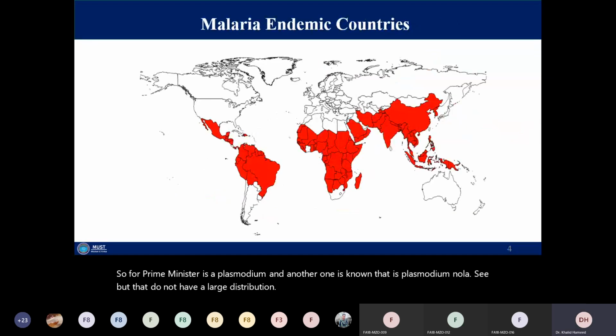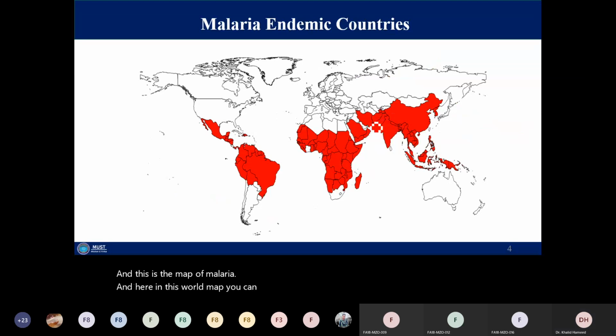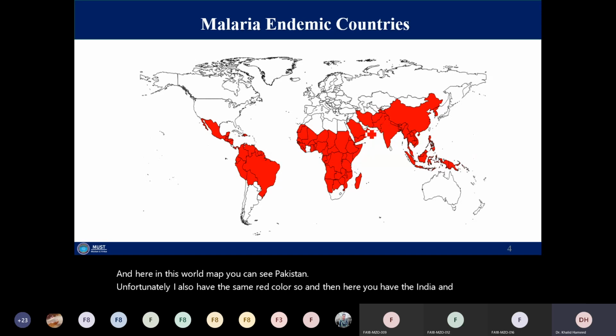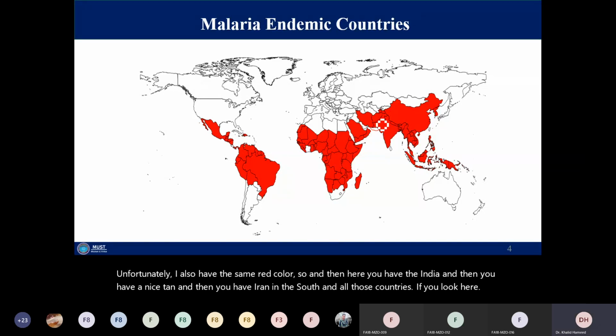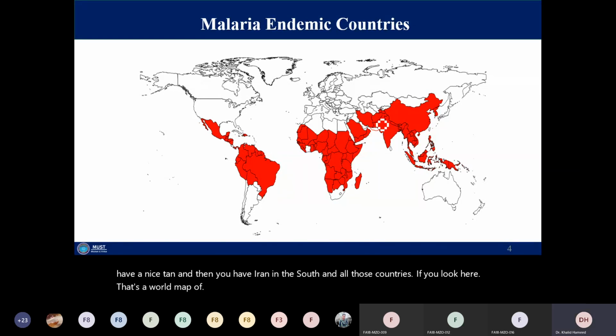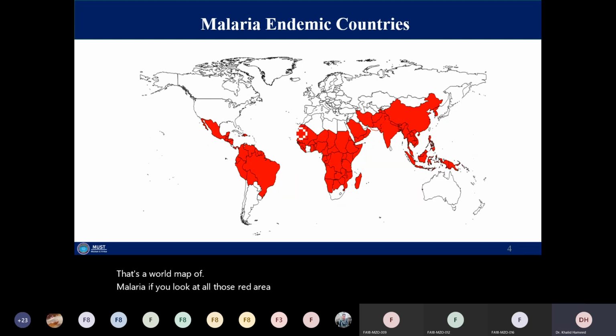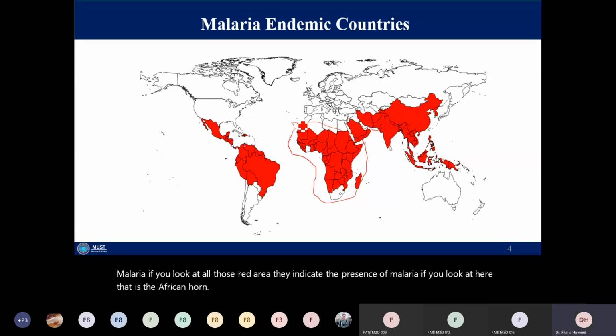And this is the world map of malaria. Here in this world map, you can see Pakistan. Unfortunately, I also have the same red color. Then here you have India, Afghanistan, and Iran in the south, and all those countries. All those red areas indicate the presence of malaria. And if you look here, this is the Horn of Africa, the continent of Africa.